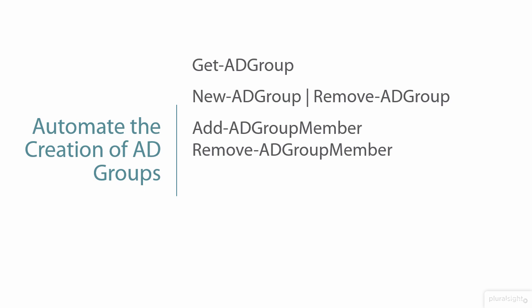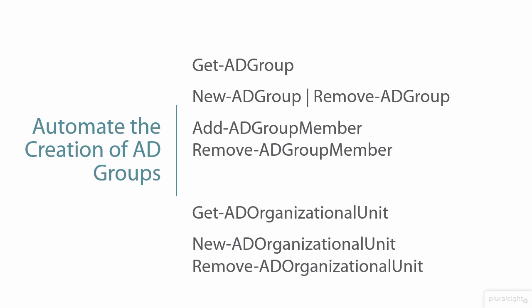On the group side, we can use the Get-ADGroup command to get information about a particular group, and then New-ADGroup and Remove-ADGroup to create and remove a group. We could use the Add-ADGroupMember and Remove-ADGroupMember commandlets to add and remove members from that group that we just created. Over on the organizational unit side, we could use Get-ADOrganizationalUnit to get information about an OU, and then New and Remove to create or remove an OU from our domain. Fairly basic stuff, obviously, but I wanted to bring this up to give you an idea of the mapping between how the commandlets look on the group side and the OU side in comparison with how they look on the user side and the computer side.